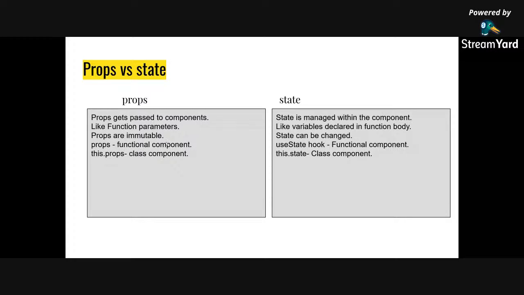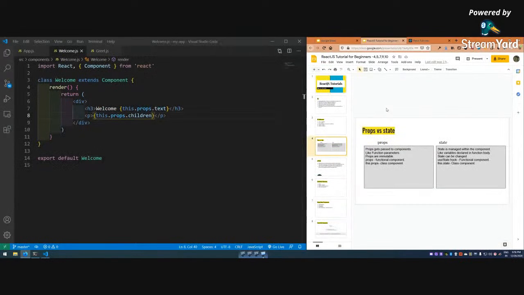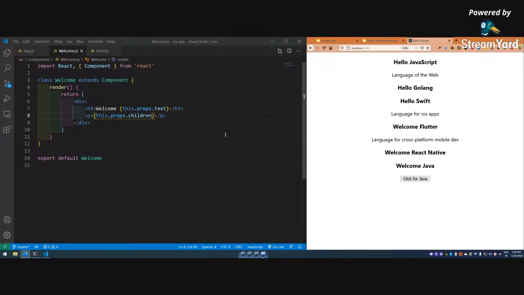Props work in functional components and class components, with this.props, as we have just seen. The next thing is that state is managed within the component, like a variable declared in a function body, and it is a local state. State can be changed, and it is this.state in a class-based component. Functional components we have not come to yet, so we will use something known as useState. So this is it. Now we will jump to our code.